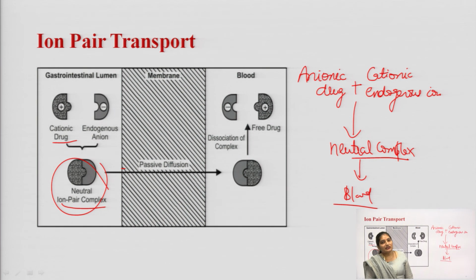Whenever this complex reaches the blood, it will dissociate again and the drug will be free from this complex. This is how drug transport takes place through the ion pair transport process.